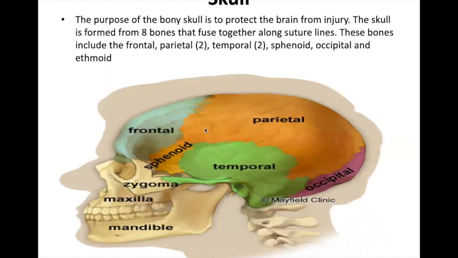The purpose of the bony skull is to protect the brain from injury. It is formed of 8 bones that are fused together along the suture lines. These are the suture lines and they are fused together.